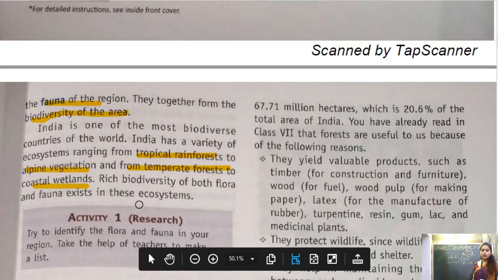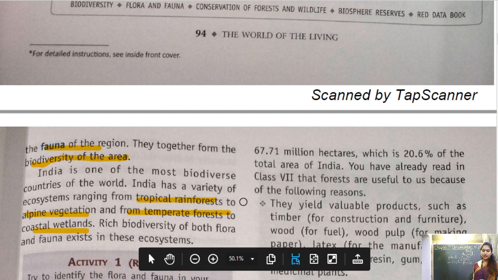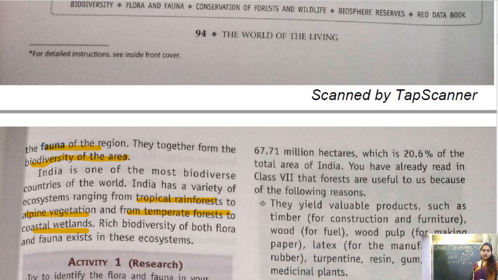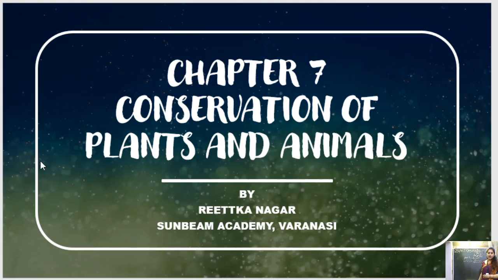Alright, so that was a bit of the gist of this chapter, what we have to study in this chapter. Children, apart from that we have certain more topics to be covered in this chapter. Let's see what are the topics that we have to study.